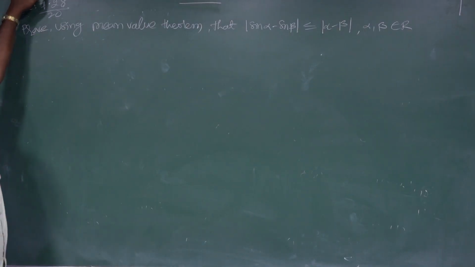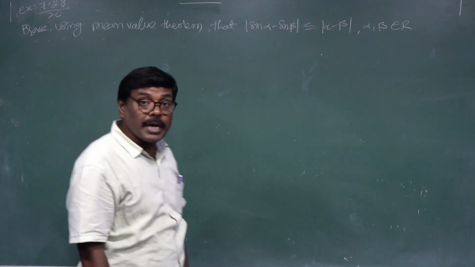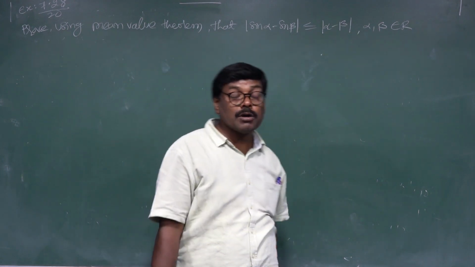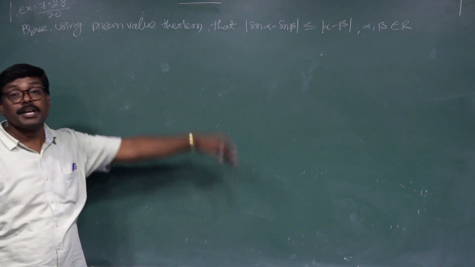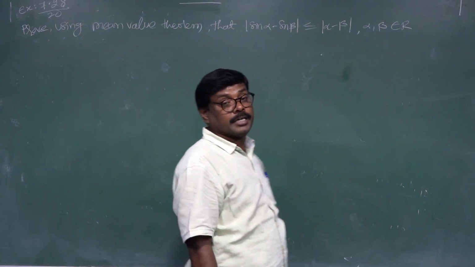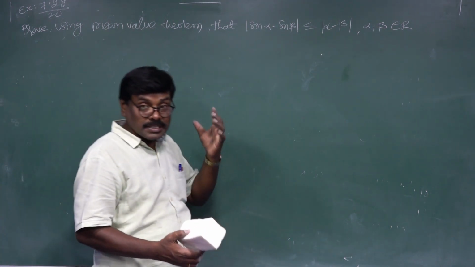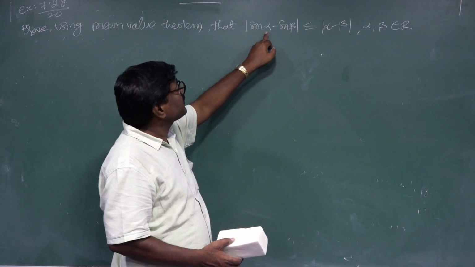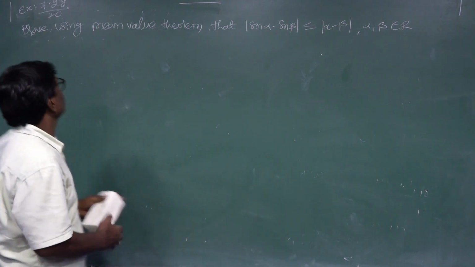Example 7.28. Prove, using the mean value theorem, that modulus of sin alpha minus sin beta is less than or equal to modulus of alpha minus beta, where alpha, beta belong to R. Let us consider the interval alpha, beta and the function f(x) equal to sin x, with x equal to alpha and x equal to beta.